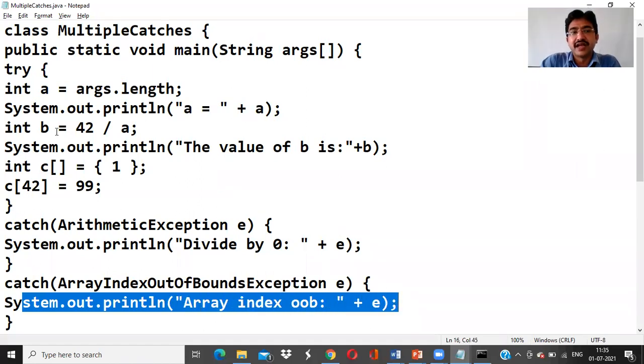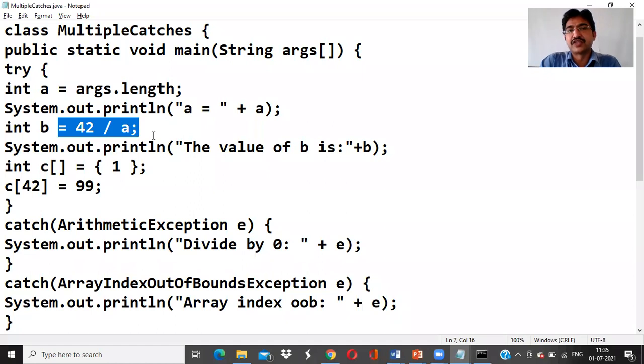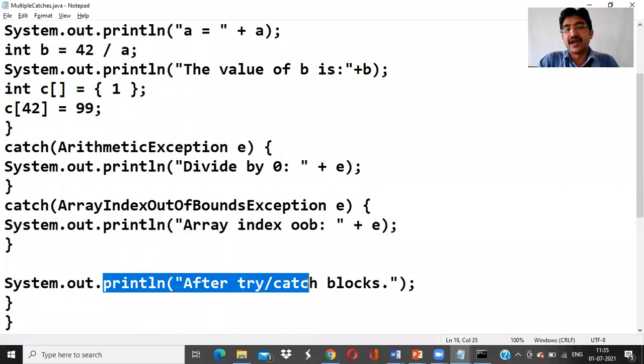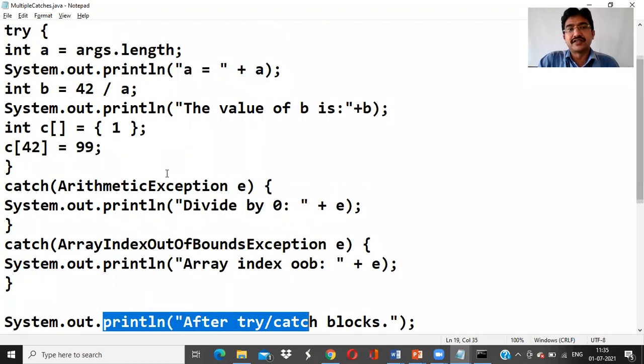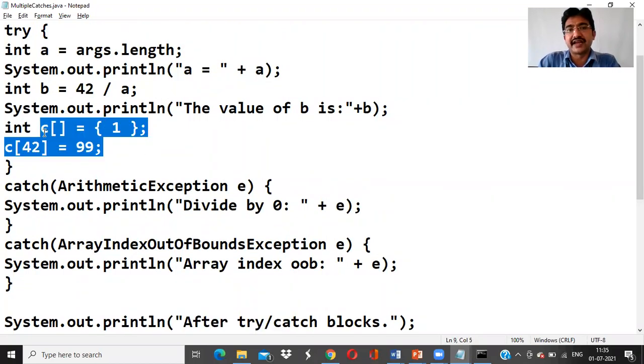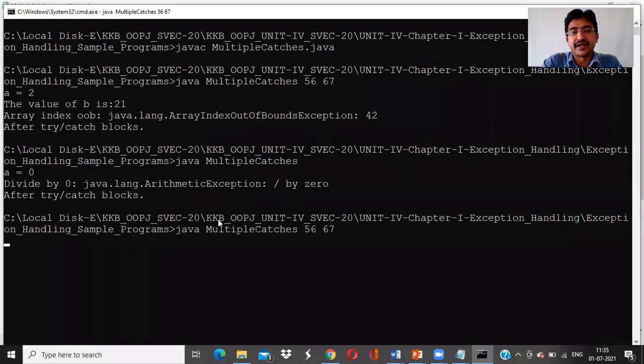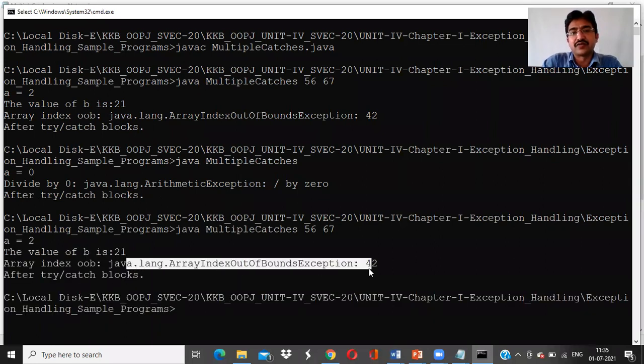Okay, so whenever there is an exception, it throws it. Some catch will be called, and it will continue with the rest of the code. Continue the rest of the code means this one. It will never go again to the try block. You are getting the point. It never goes to the try block again. So that's why it is not showing this array index out of bound error. Okay. So when you give the correct input here, then only it goes for array index out of bound.